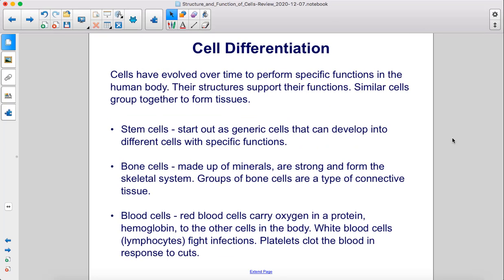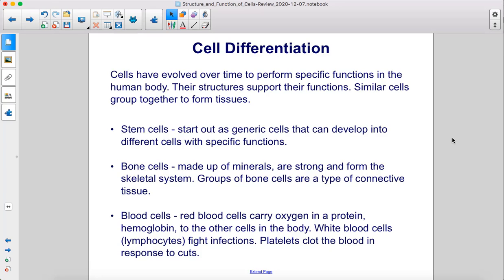Cells have evolved over time to perform specific functions in the human body. Their structures support their functions. Similar cells group together to form tissues. Stem cells start out as generic cells that can develop into different cells with specific functions. Bone cells are made up of minerals, are strong, and form the skeletal system. Groups of bone cells are a type of connective tissue.